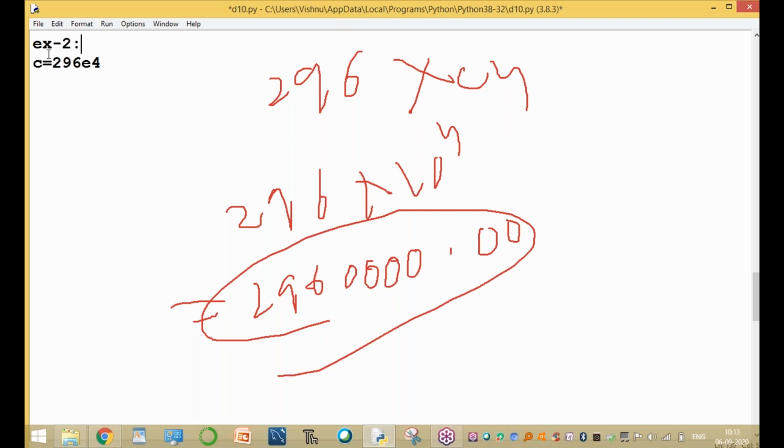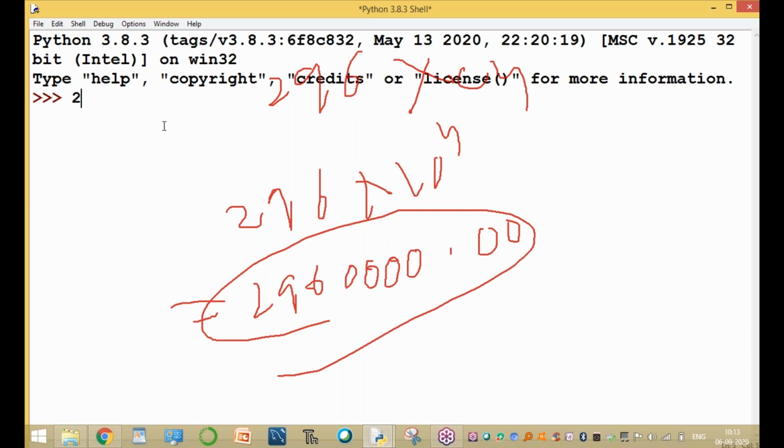And then example 2. Here I am writing, so go to the shell prompt. Check it. C equal to 296E4. Print the value of C. C is 2960000.0.